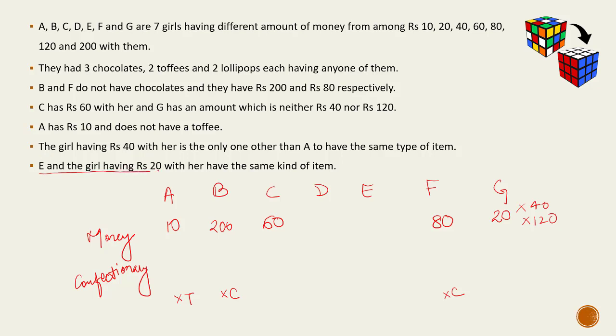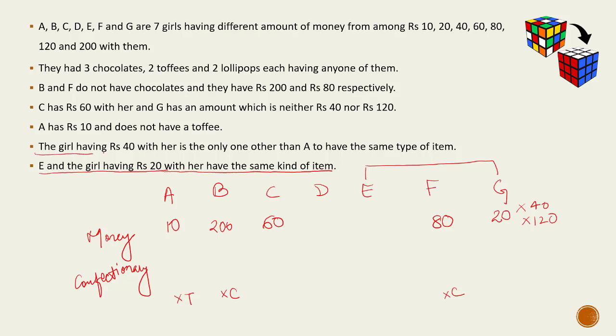E and the girl having rupees 20. Now we know who is having rupees 20? G is having rupees 20. E and the girl having rupees 20 with her have the same kind of item. So E and G have the same type of confectionery with them. That's one kind of inference that we can draw from here.